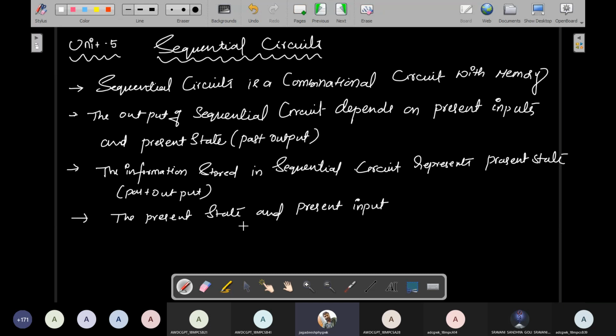With reference to that memory device, the present inputs will decide the next state of the output. Therefore the present state and present input will define the output and next state.